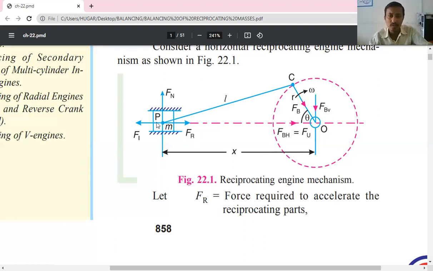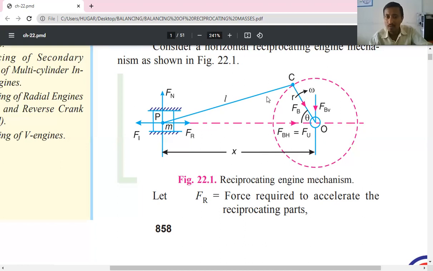Here you can see a number of forces acting. First one is Fn, the normal force. This is the piston, which is going to reciprocate inside the cylinder. Fr is the force applied for accelerating the piston. In the opposite direction, there will be an inertia force, Fi.